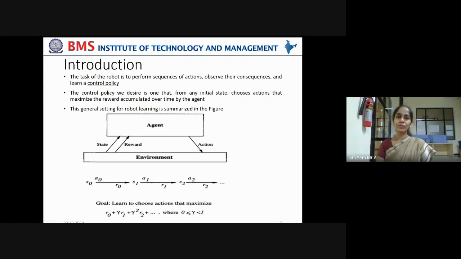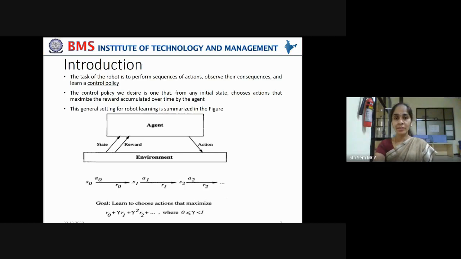Now, the task of the robot is to perform sequences of actions, observe their consequences, and learn a control policy. How is a control policy learned? The robot will perform a sequence of actions, one action after the other, and observe their outcomes, consequences. What is the result of taking that particular action? Observing that, it can learn a control policy. It can learn the sequence of steps, whether that sequence is desirable or not, whether it is taking it to the goal state or not. Right? That is called a control policy.